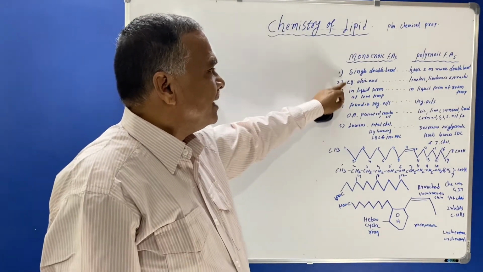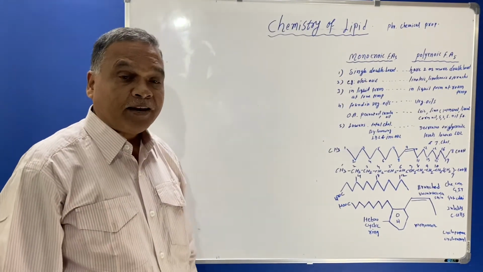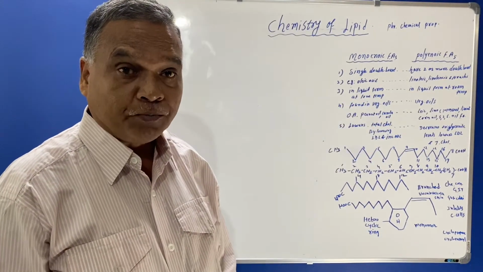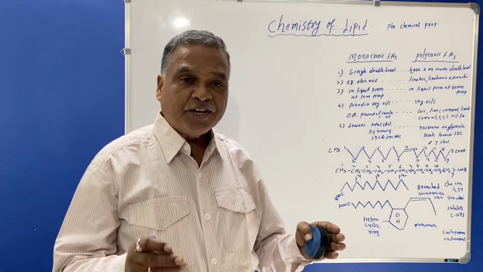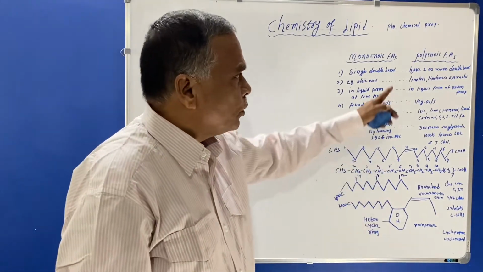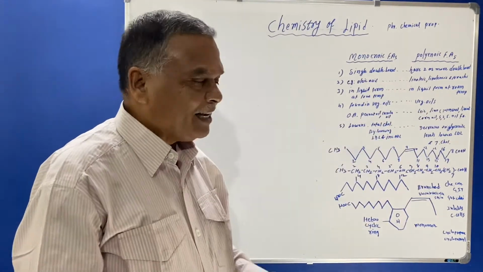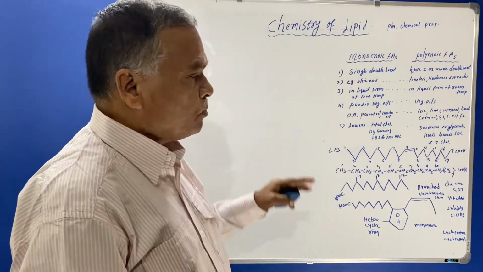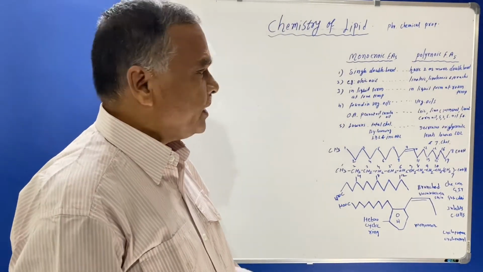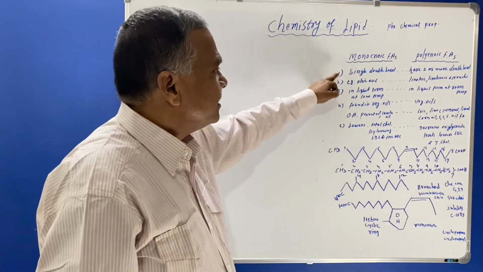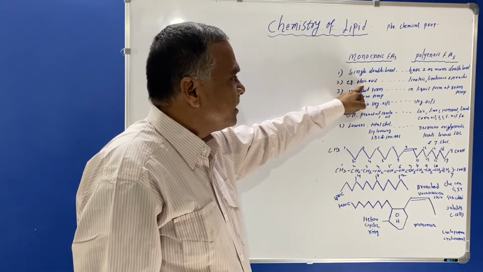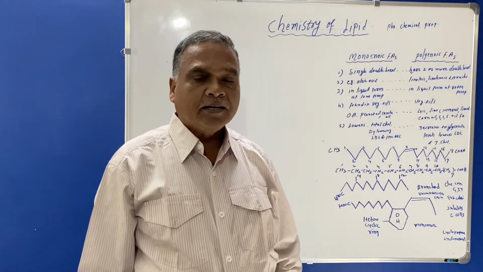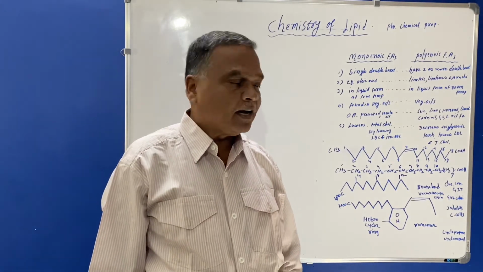Second point is, monoenoic acids remain solid at room temperature, which needs a very low temperature to liquefy, and polyenoic acids are in liquid form at room temperature. So this is the difference between monoenoic and polyenoic fatty acids. The monoenoic acid we have seen already is oleic acid, and the polyenoic acids are linolenic, linoleic and arachidonic.